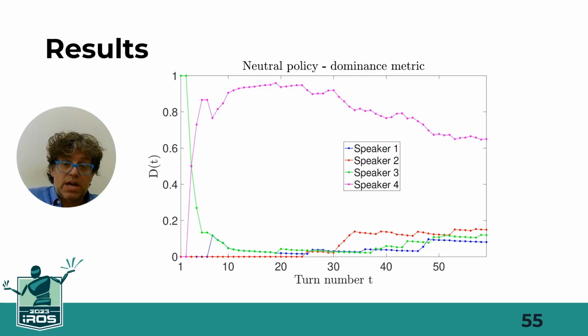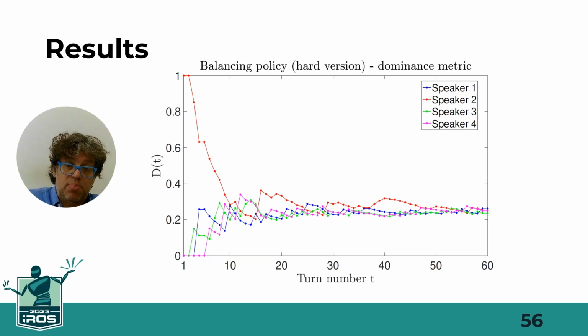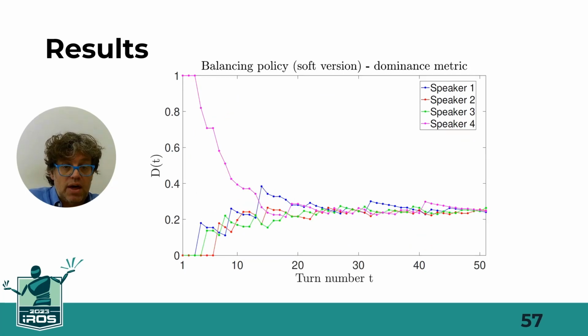We plot the dominance of each speaker, which shows that, with a neutral policy, the dominance error is never 0 because it depends on the attitude of each speaker. However, when the balancing policy is active, the situation changes. And this is true for both the hard and the soft versions.